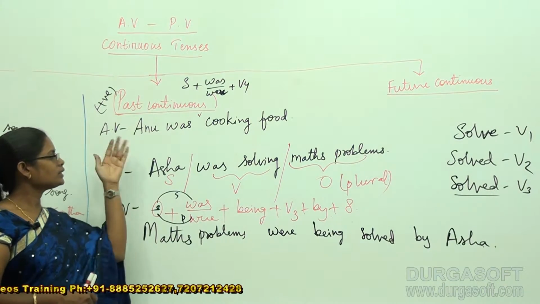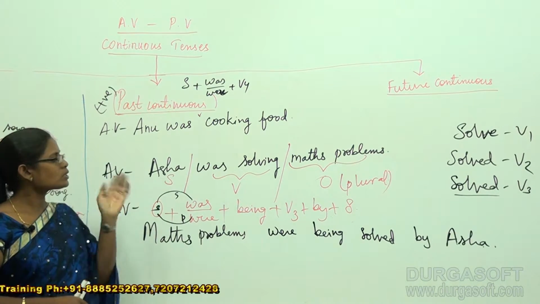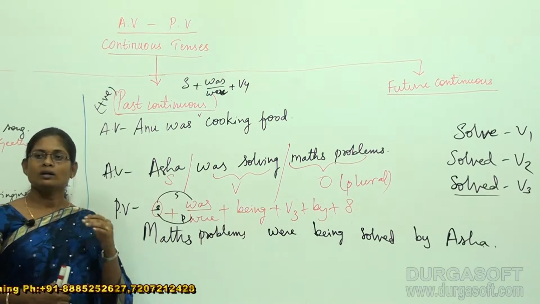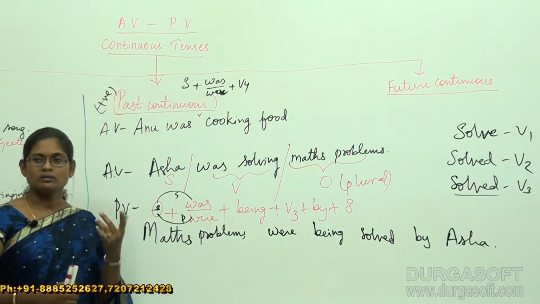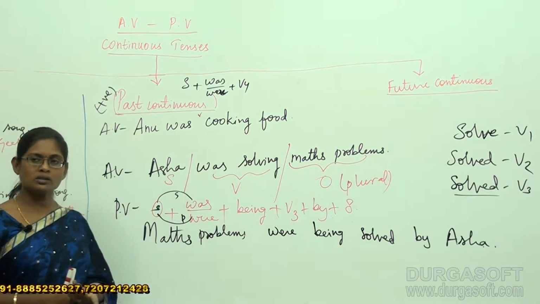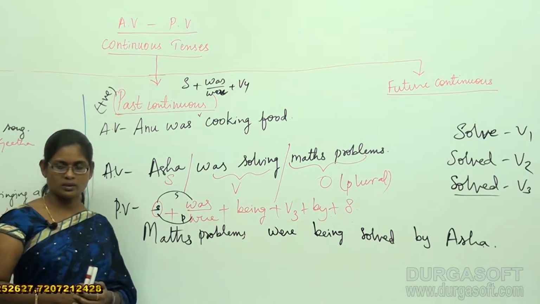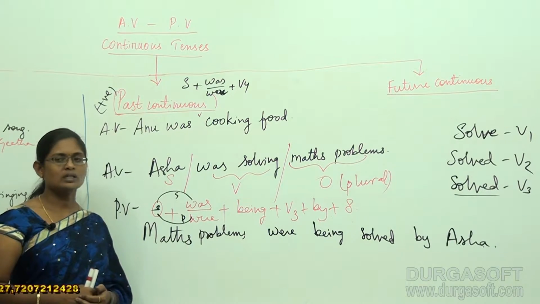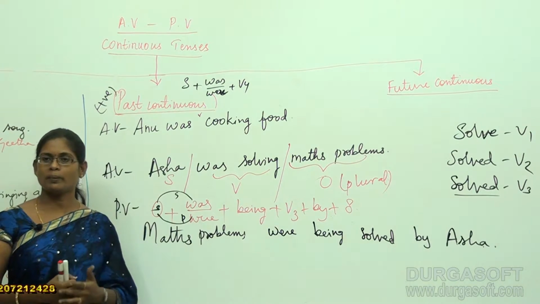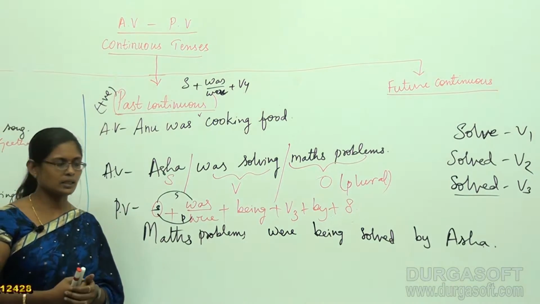The positive past continuous active voices got converted into positive past continuous passive voices. So in terms of tenses, we can convert active voices into passive voices very easily.